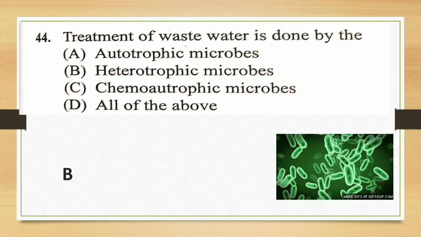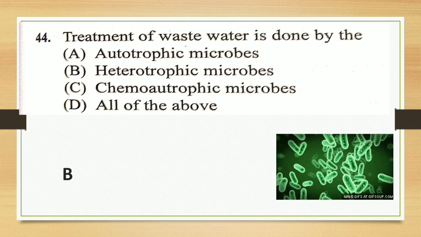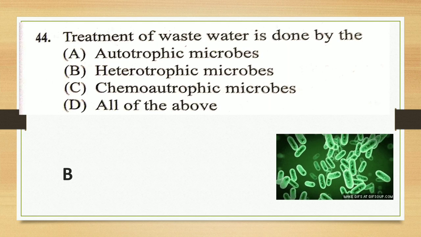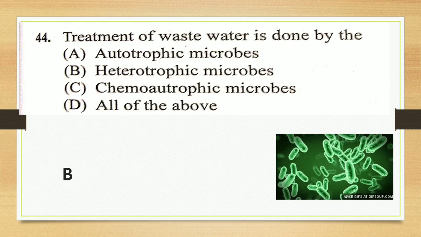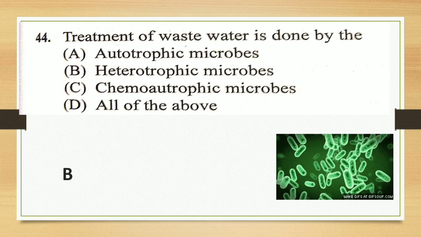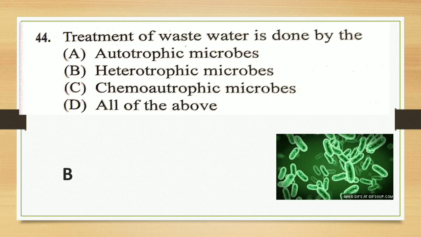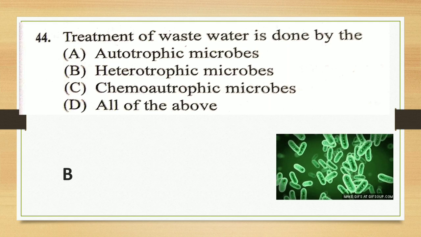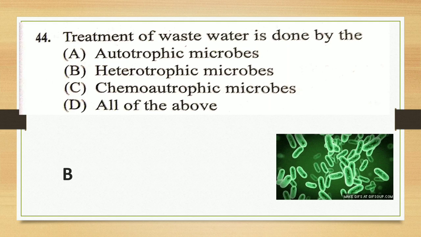Now, how will you define autotrophs? Autotrophs means they prepare their food themselves. Hetero means they depend on others. That means heterotrophs involve herbivores, omnivores as well as carnivores.